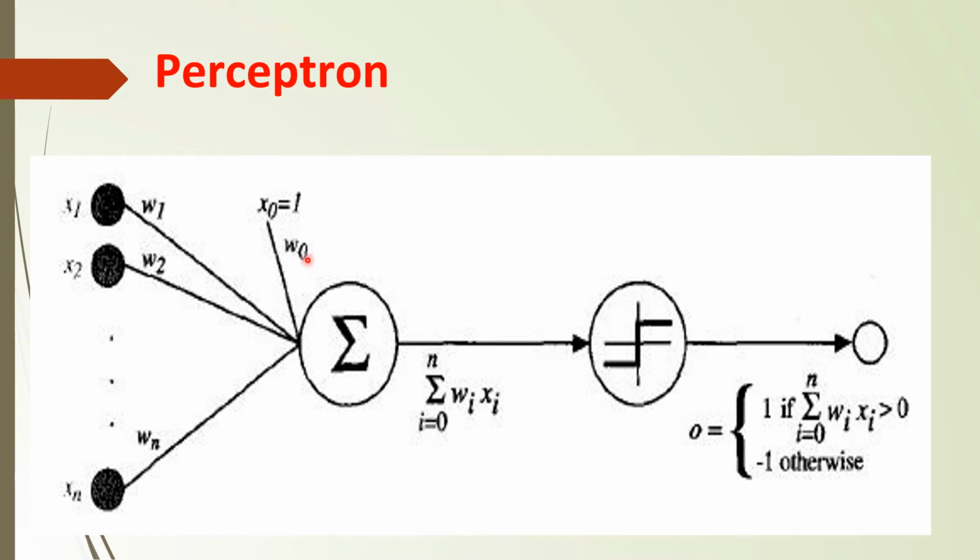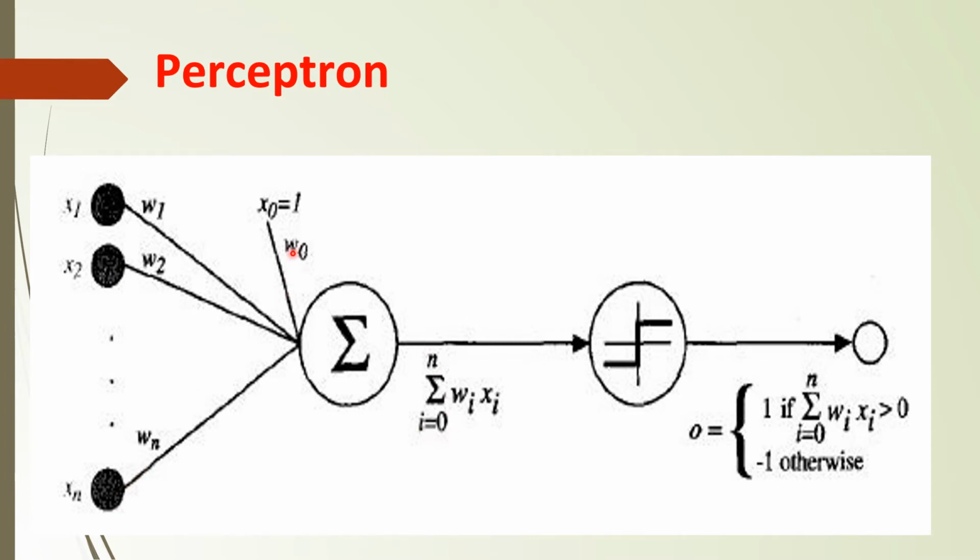So w0 is the weight and x0 is the corresponding value, and x0 should be 1, so it will not make any change to the corresponding network. So 1 is also summed with the result of x1 w1 plus x2 w2 plus up to xn wn.